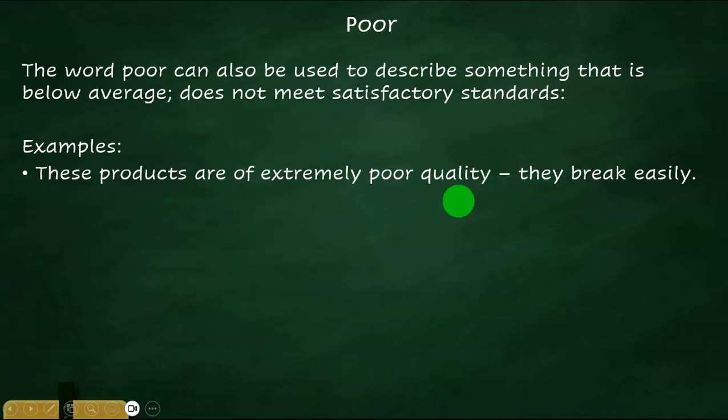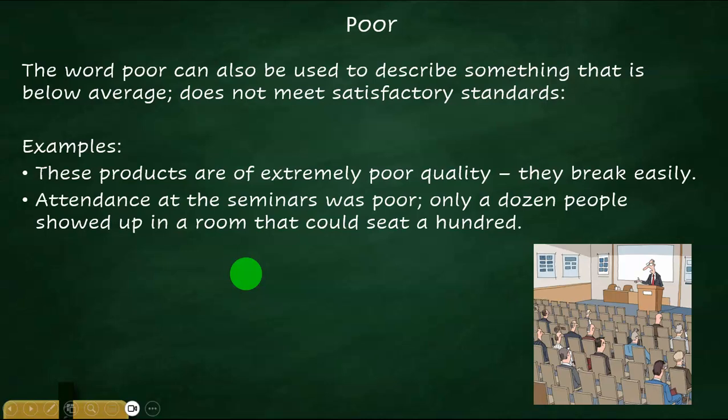So that is what we mean by poor out here, poor quality. Now, this is very different from the first meaning. Attendance at the seminar was poor. Only a dozen people showed up in a room that could seat 100, right? So when you are expecting 100 people to turn up and only about, let's say, 12 to 15 turn up, the attendance is poor. So that, my friends, is the second meaning of the word poor.